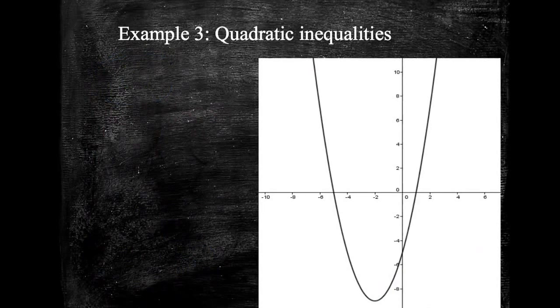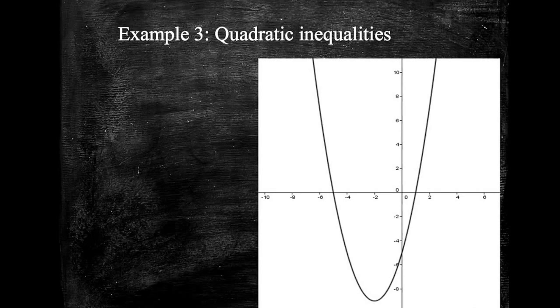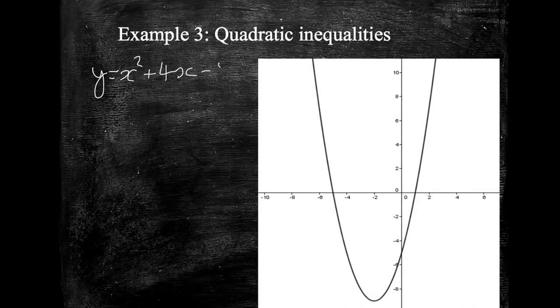The last one that I wanted to look at was a quadratic inequality, and this one, I've shown a quadratic curve here. I'll tell you what the equation of this line is. This is y equals x squared plus 4x minus 5. So this is the equation of this line.